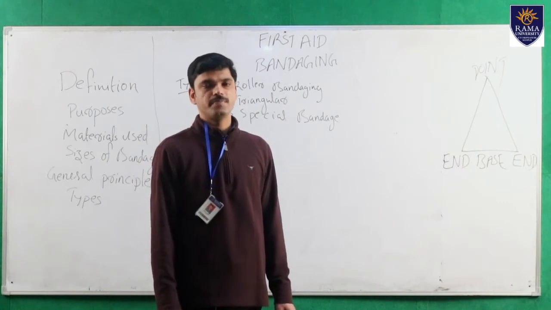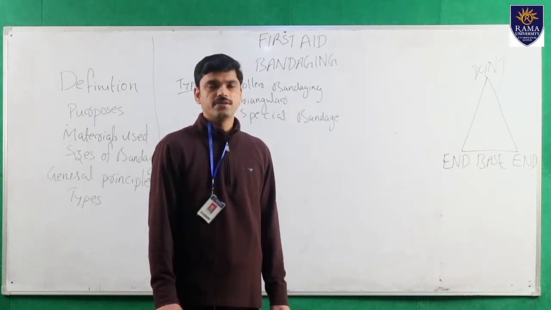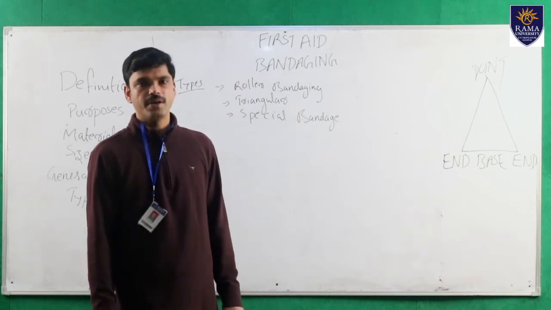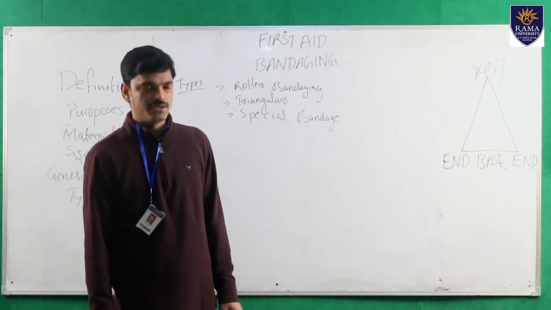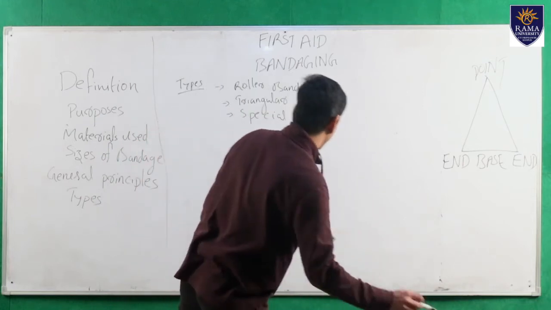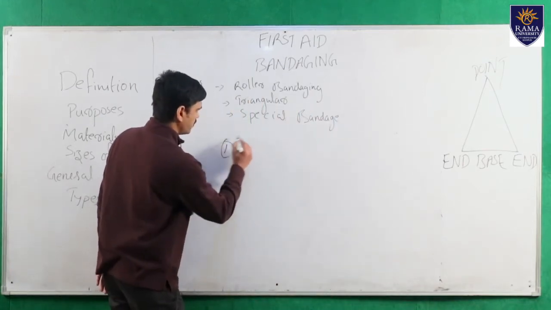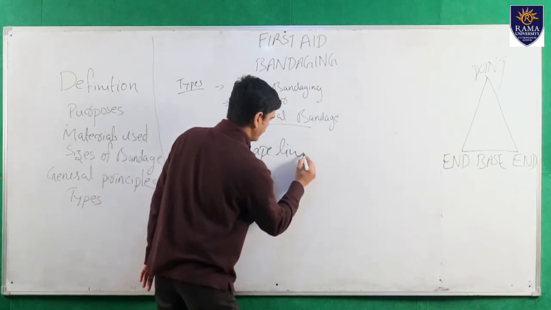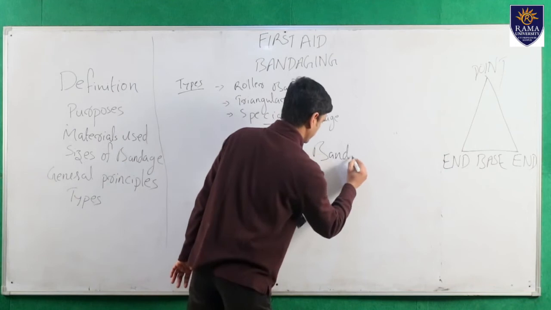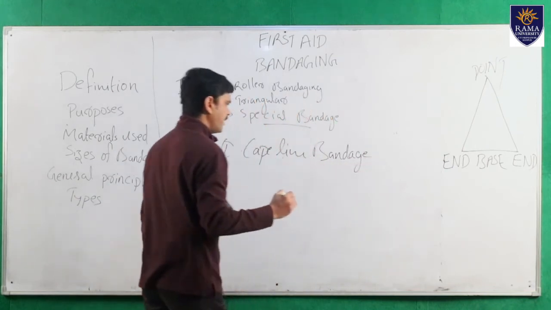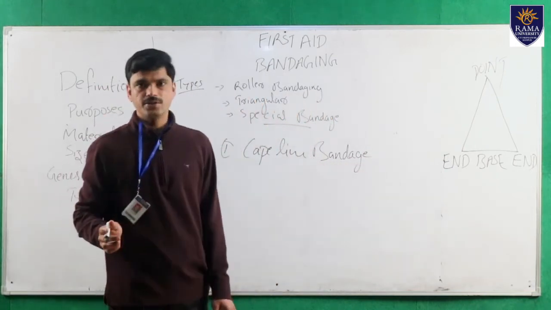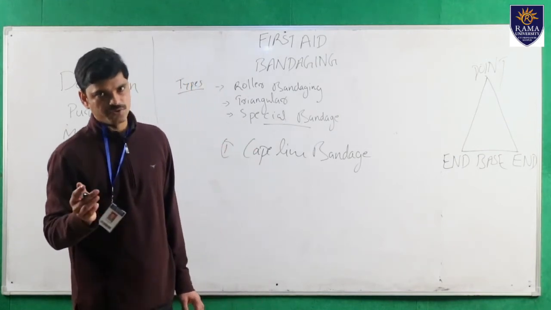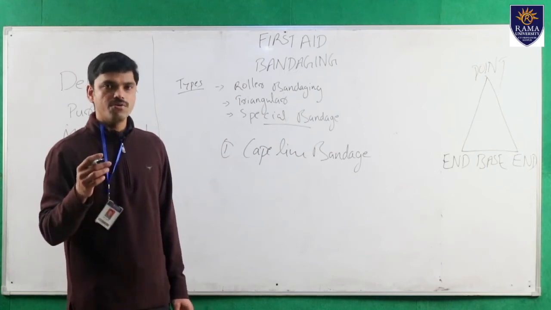Next, we will see the special bandage. What is a special bandage? A special bandage is applied to a particular part of our body. In special bandaging, first one is the Capline bandage. In case of any head injury, when we need to cover the whole scalp, the Capline bandage is used.